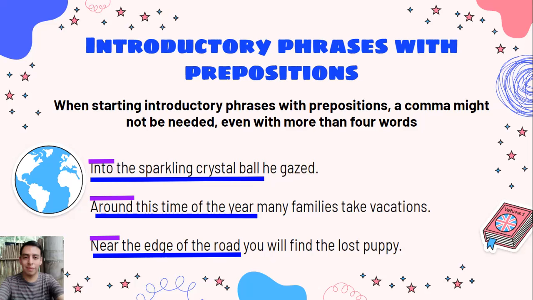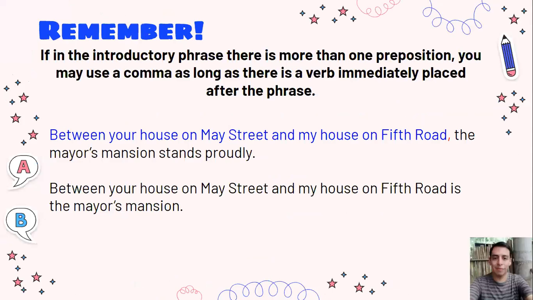So we got here 3 examples. The preposition into starts sentence number 1: into the sparkling crystal ball he gazed. Example number 2, around this time of the year, many families take vacations. Again, the comma is not mandatory there. Near the edge of the road, you will find a lost puppy. All of them start with prepositions.